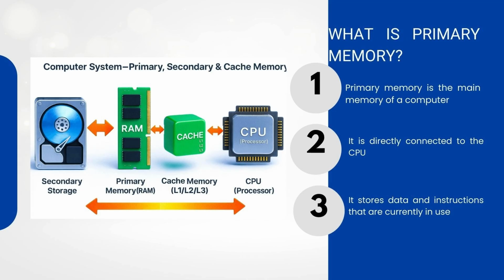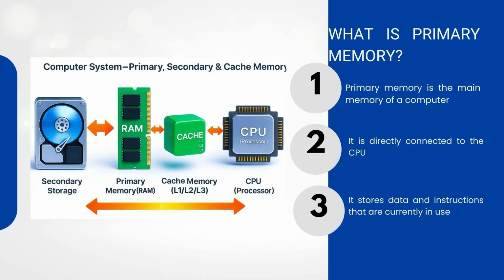When we talk about primary memory, it is also known as main memory or internal memory, as it is inside the CPU. However, when we talk about its position, you can clearly see from the picture that primary memory, which is RAM here, is directly connected to the CPU. Therefore, whenever we are working on the computer, all the instructions and data reside in RAM, and therefore the computer speed is fast.